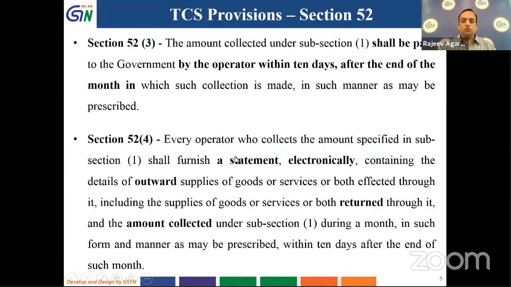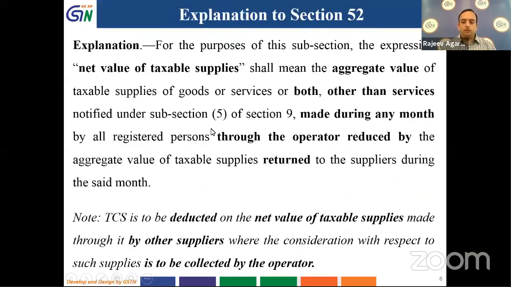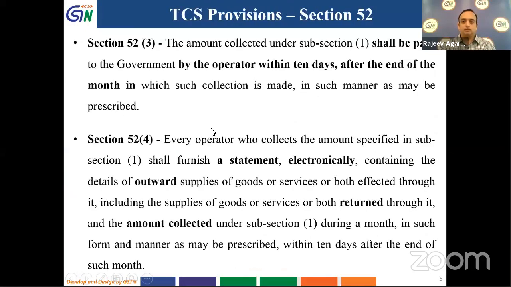So let's look at the rules related to TCS. As per section 52(3), the amount collected under subsection 1 shall be paid to the government by the operator within 10 days after the end of the month in which such collection is made. So if I have collected the amount in the month of October, I have to pay this amount by 10th of the next month, that will be 10th of November.